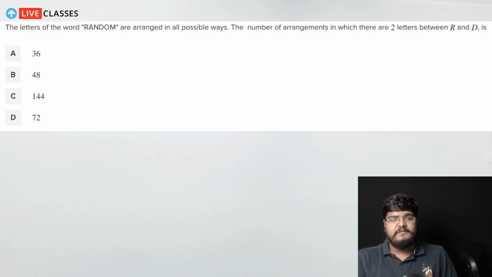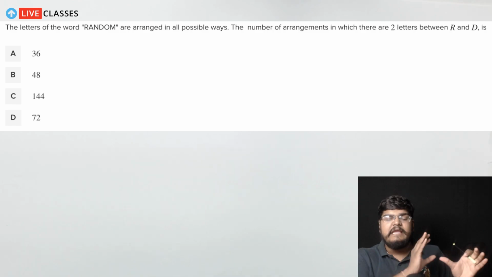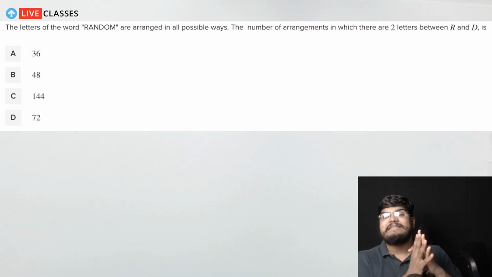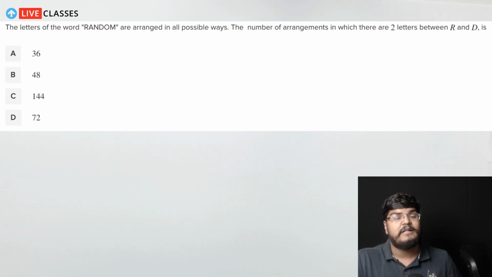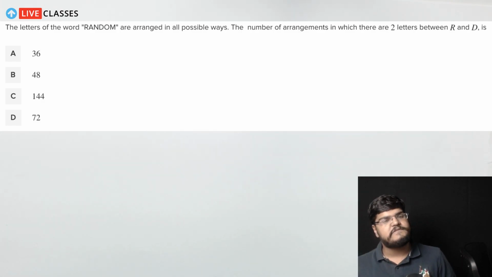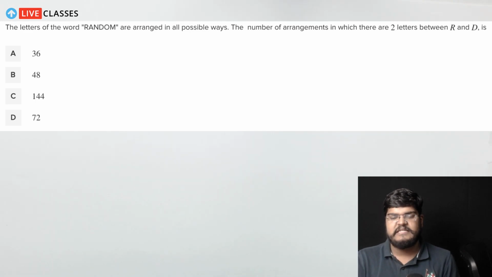So while solving such questions, guys, the important thing is to first satisfy the constraint and then move ahead with the further arrangements. First fulfill the constraint, whatever the question is asking for, and then move on and solve the question. Okay, so I believe this question is pretty much clear to you now.